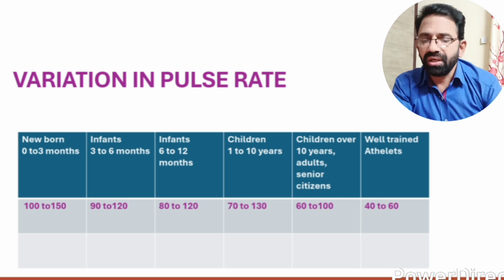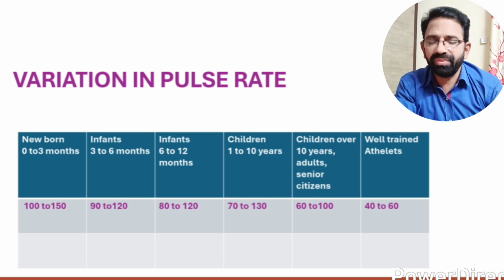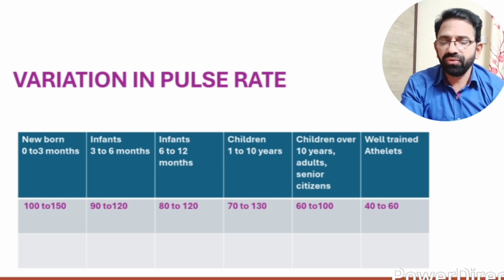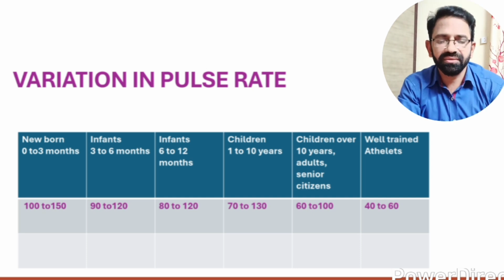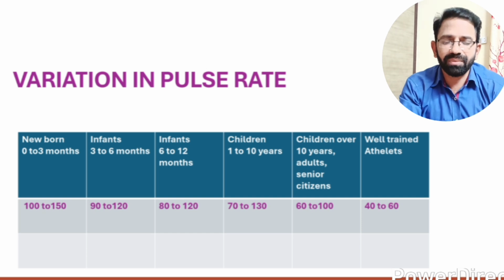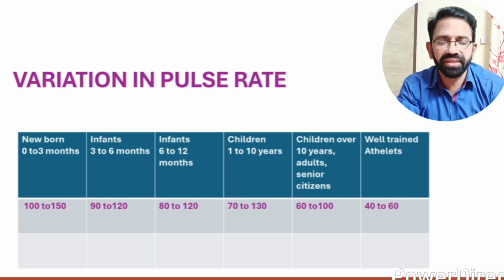In this table, first newborn babies from 0 months to 3 months, the pulse rate is 100 to 150. And if we take infants from 3 months to 6 months, the pulse rate is 90 to 120.